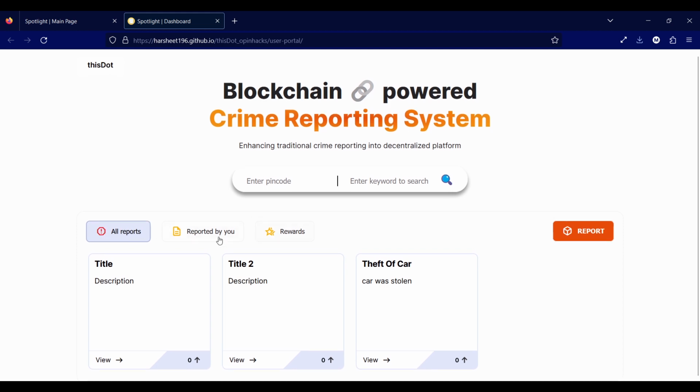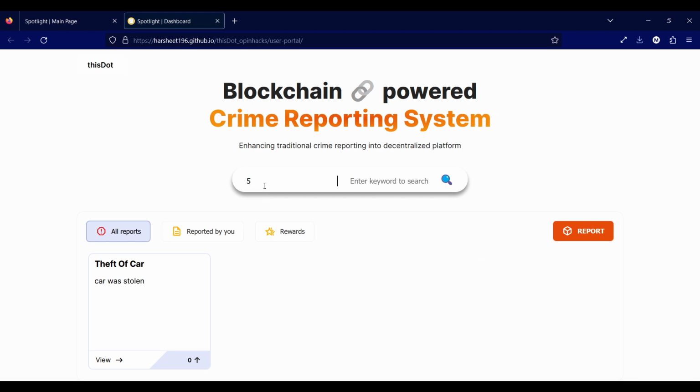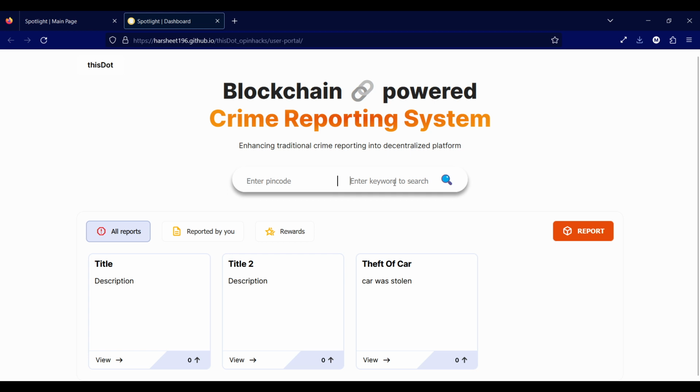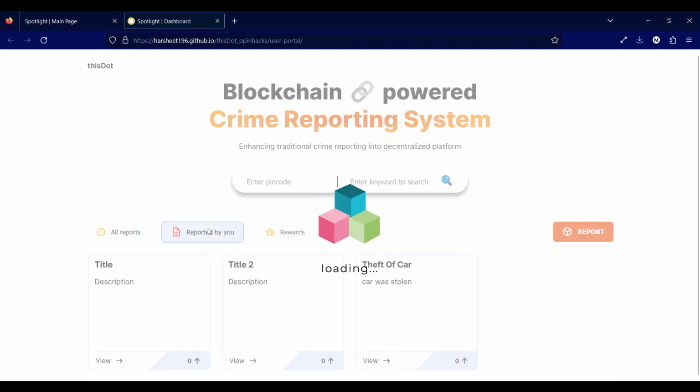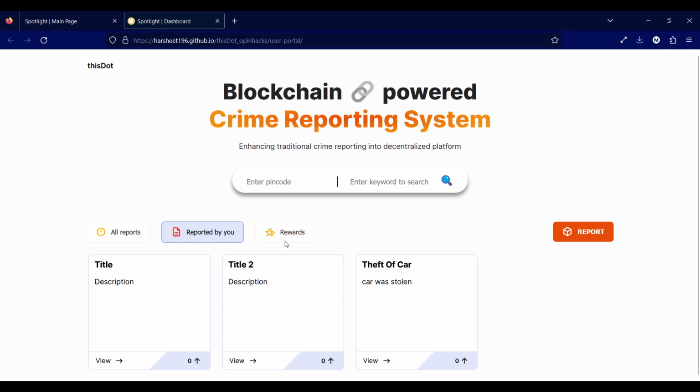Now we have three sections here. The reporter can see all reports that have been made. They can search using the pin codes. Then they have the opportunity to search via keywords as well. So let's say if I search for car, I can see all the reports that are made regarding a car. Then I can see the reports that are made by us, the reporter. Here you can see that all three are made by us only.